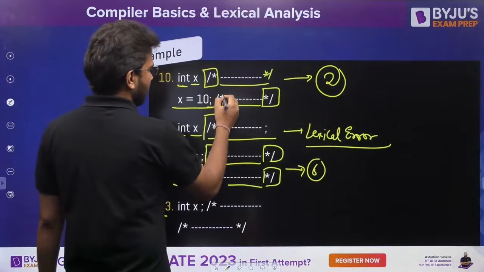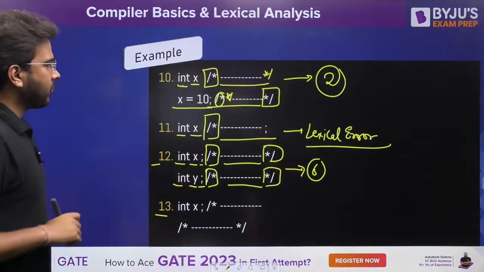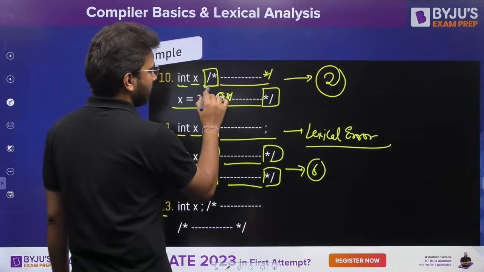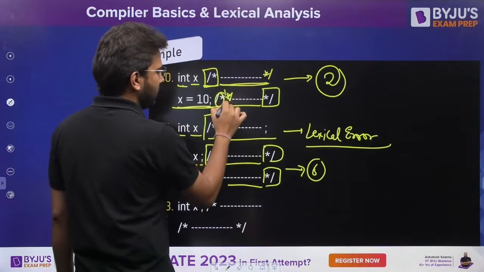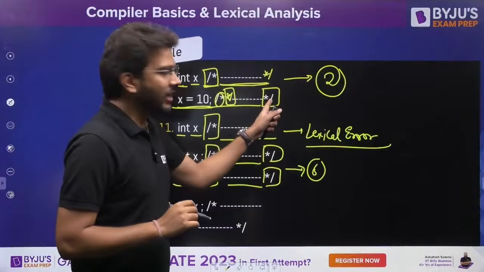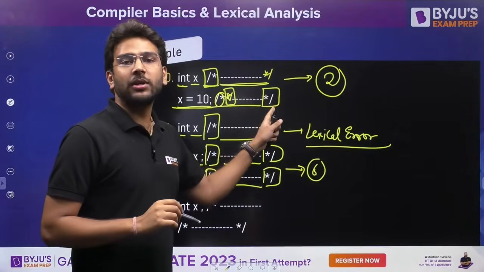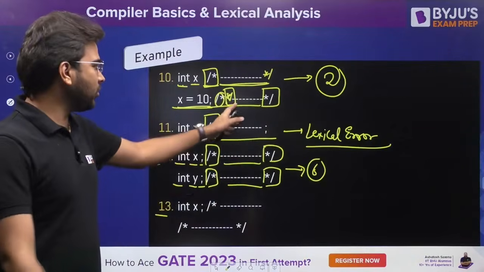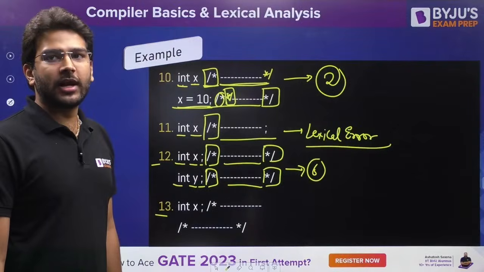Okay. If here, instead of this, we have this one, you are saying. In that case, it is going to see the beginning of the comment. It is going to ignore everything, and then it will find this end of the comment. Now it will see again this end of the comment, but it will see there is no beginning of it. So it is going to throw the lexical error.